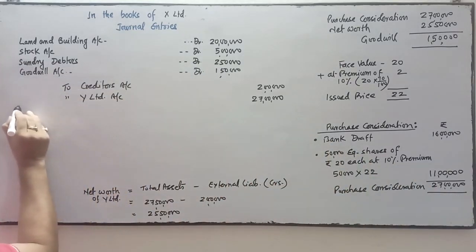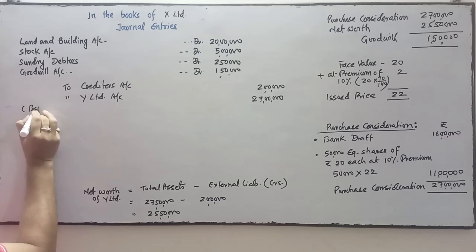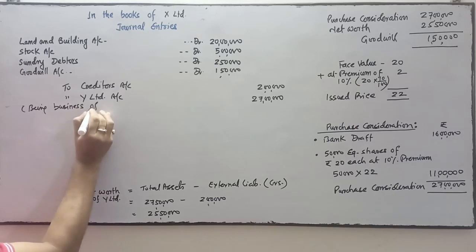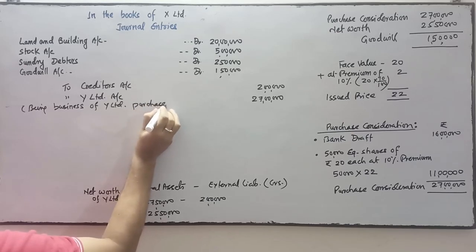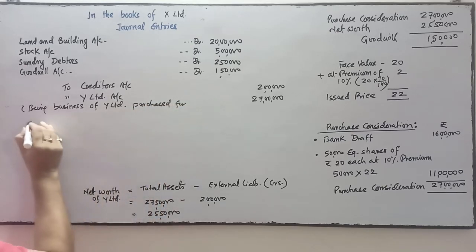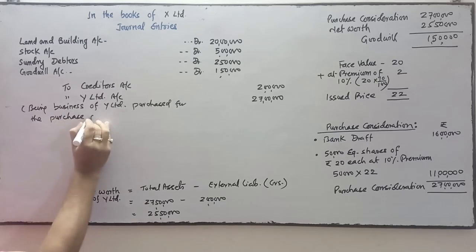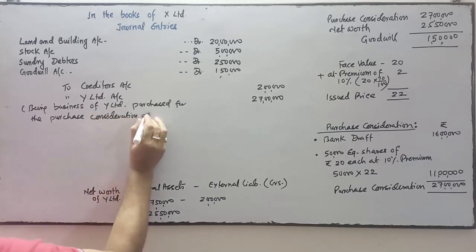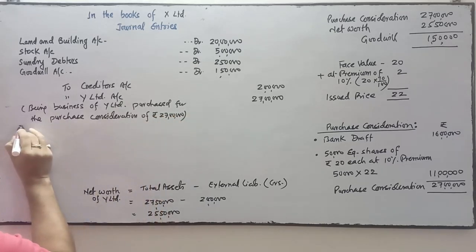So this is the first entry. Narration will be very simple. Being business of Y Limited purchased for the purchase consideration of rupees 27 lakhs. Okay, this will be the narration.